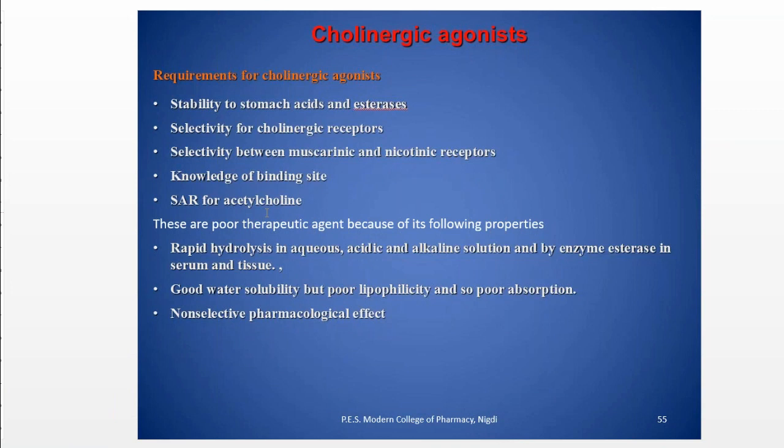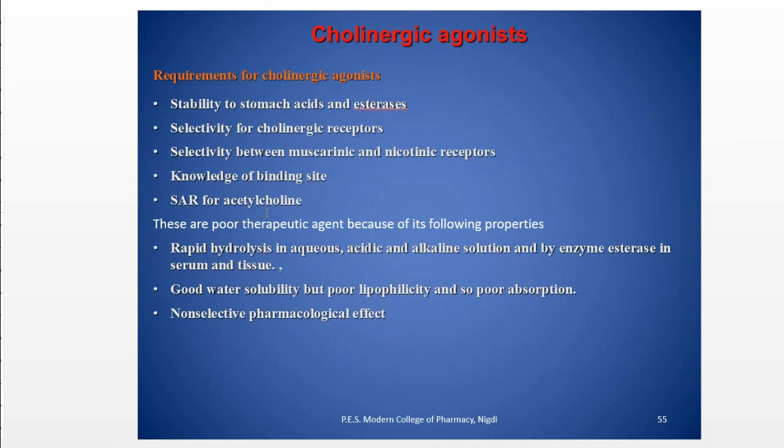They generally metabolize it very fast, because they have a similar structure to that of acetylcholine. Then there is good water solubility, and therefore the pKa is greater than 5, and therefore they have poor lipophilicity, and therefore poor absorption and poor passage through the blood-brain barrier.